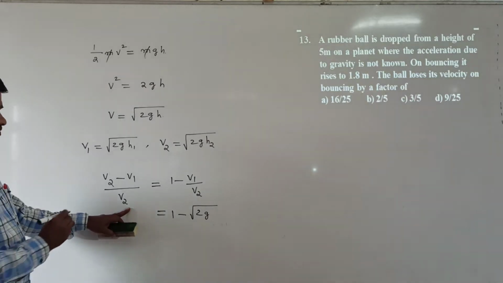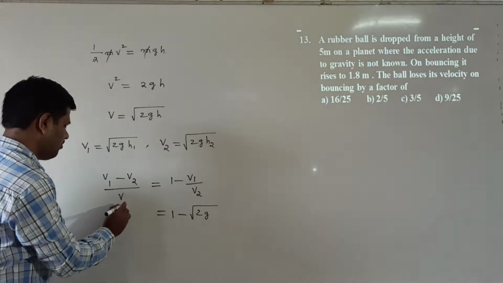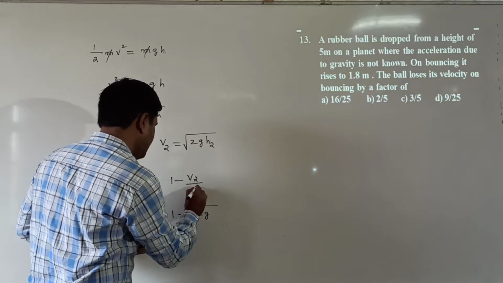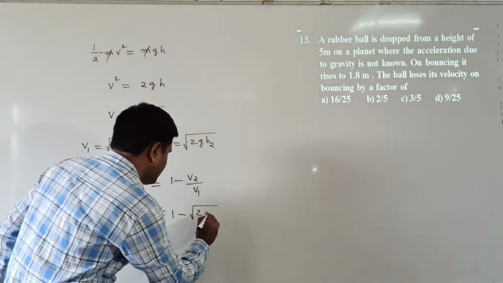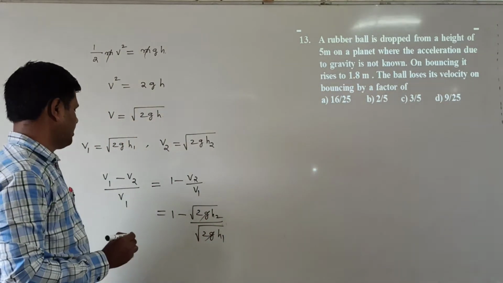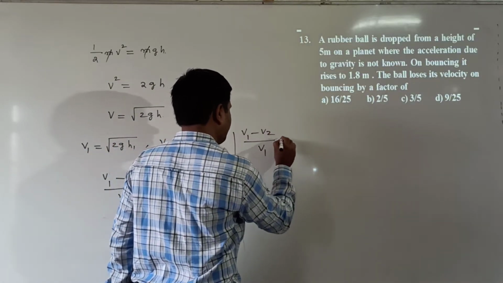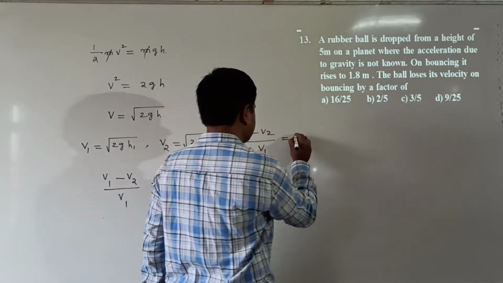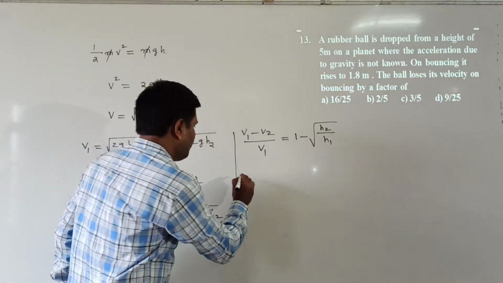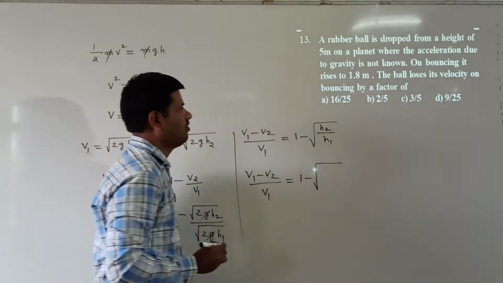Here the fraction is v1 minus v2 by v1. So what are we getting? v2 by v1: v2 is under root of 2g h2 by under root of 2g h1. Here 2g cancels, and the remaining is that the fraction v1 minus v2 by v1 is equal to 1 minus under root of h2 by h1. Both are taken into the same under root. Now v1 minus v2 by v1 is equal to 1 minus under root of h2 by h1.